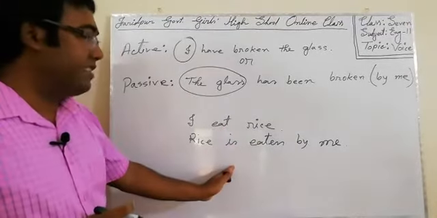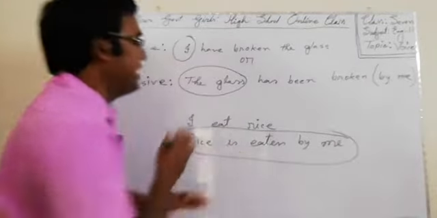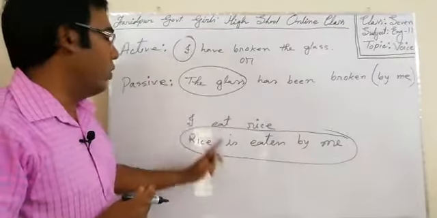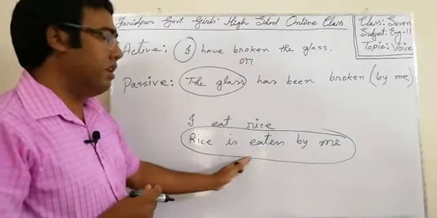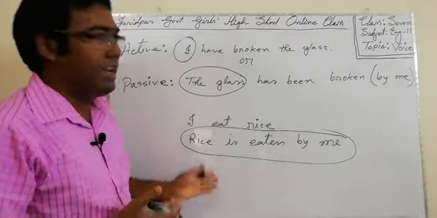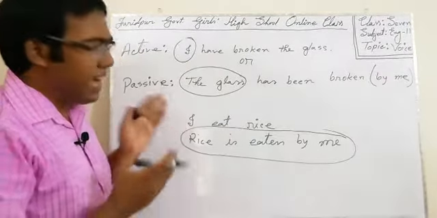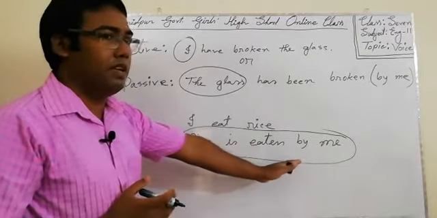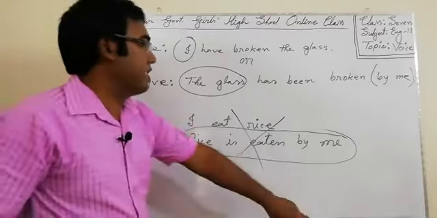A completely foul sentence, because have you ever used this sentence in your practical life in thousands of years? No one uses this, rice is eaten by me. No need for it. We can say, I eat rice, I have eaten rice, I will eat rice, I ate rice, whatever I need, but we never say rice is eaten by me. So, this kind of practice is foul practice, no need to do it.